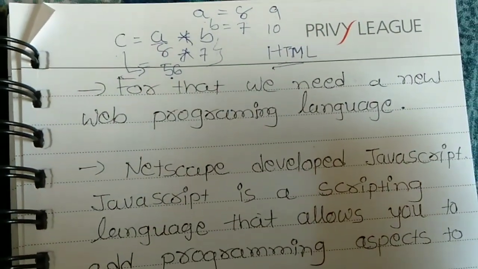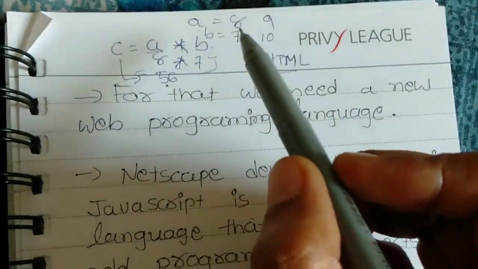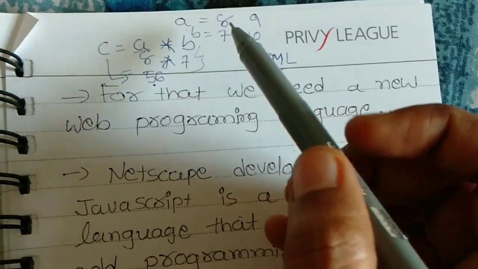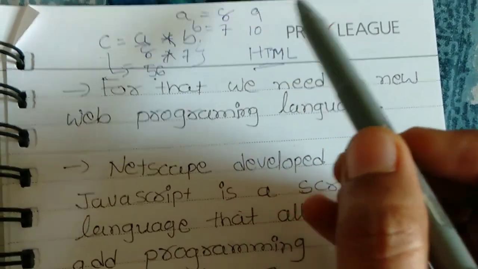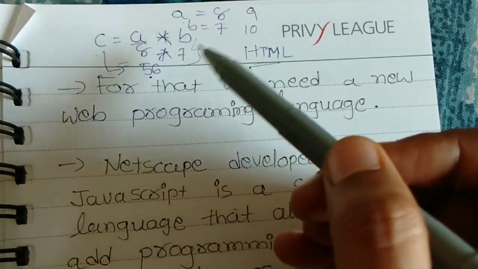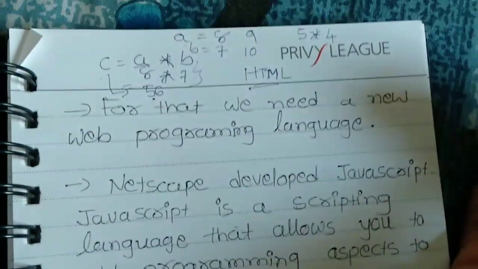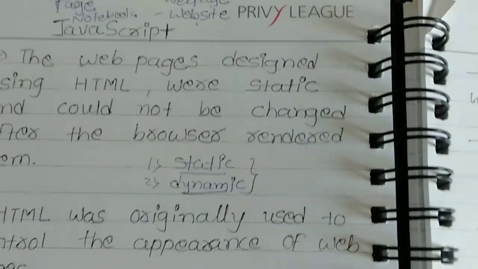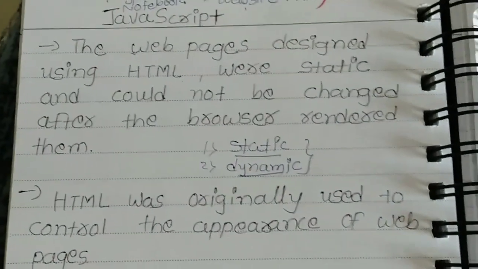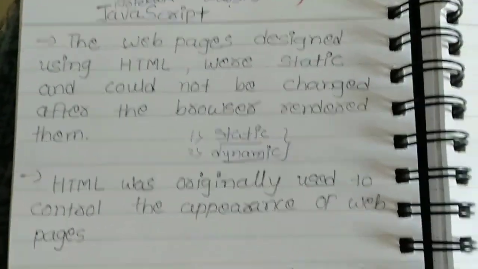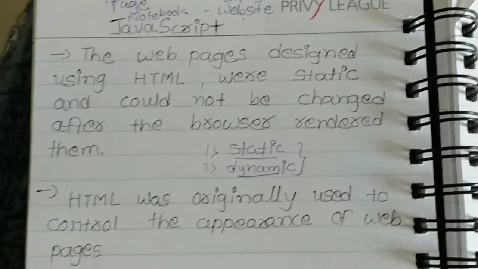So it is not proper. If you want to change your web page, you can't change it because of HTML.